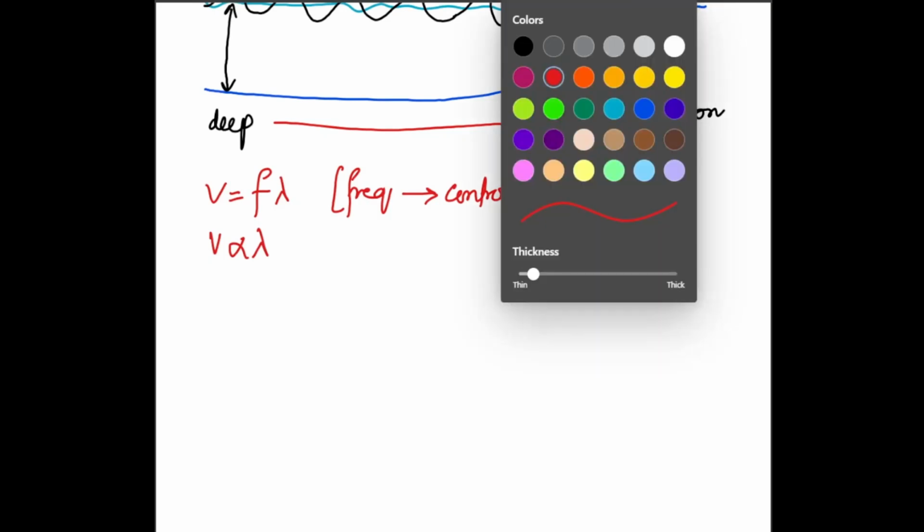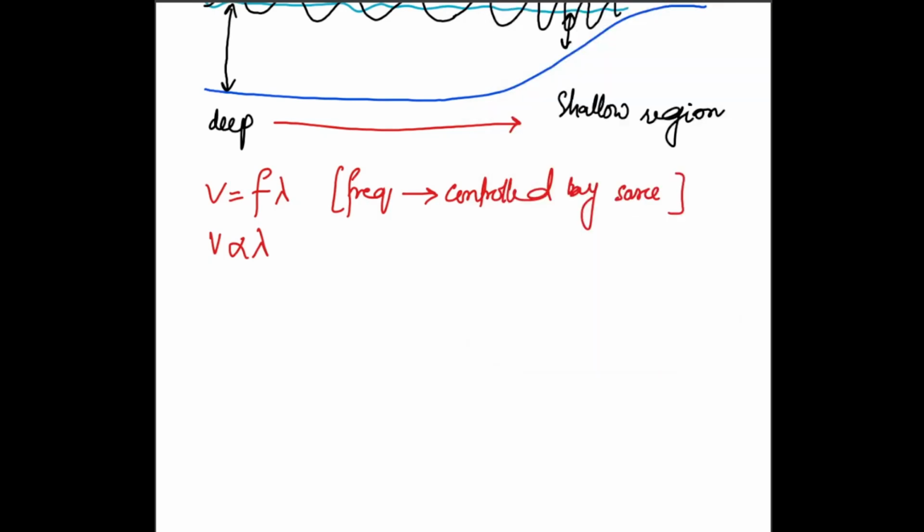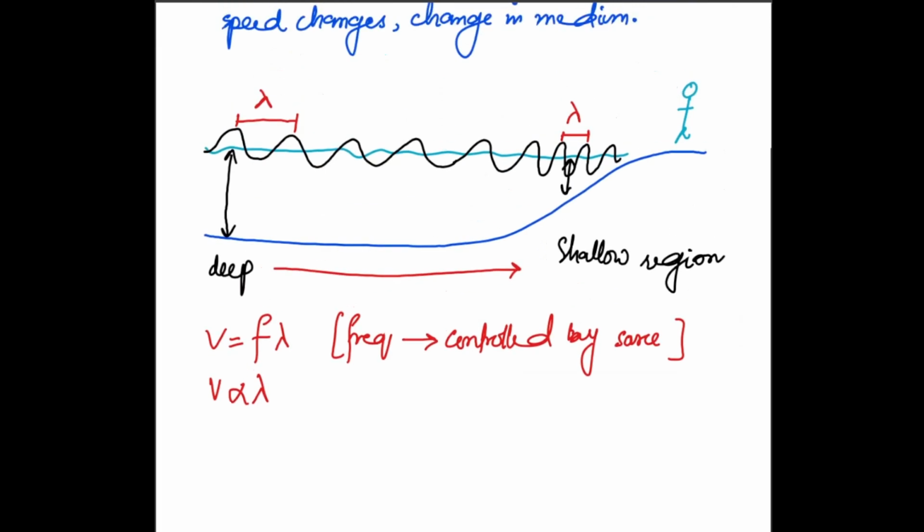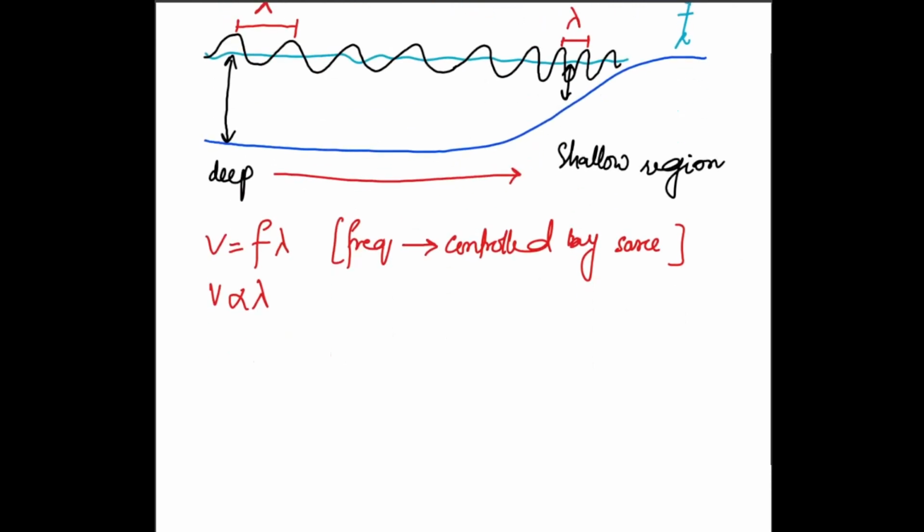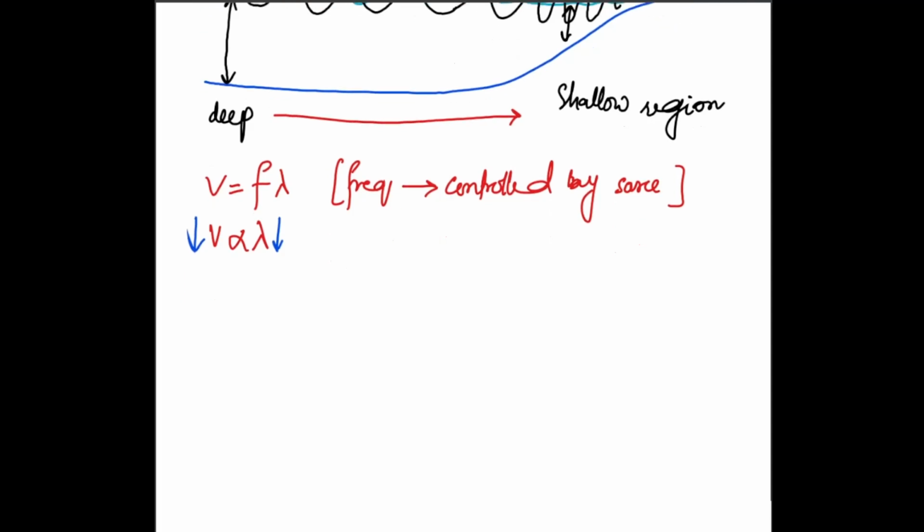Okay, so visually what we see is that the wavelength has reduced. So if the wavelength has reduced, what should have happened to the speed? The speed should also have reduced because they are directly proportional. But they will both decrease in such a way that the frequency will still be the same. I'm going to give you a mathematical example of this one, how to visualize it or how to think about it.